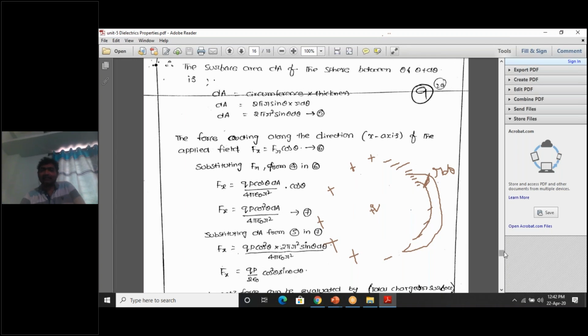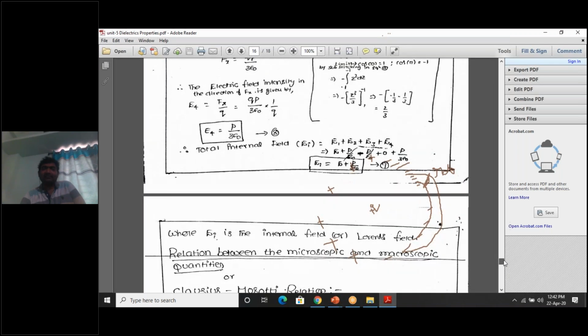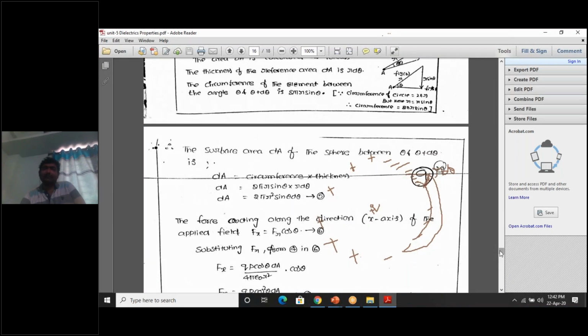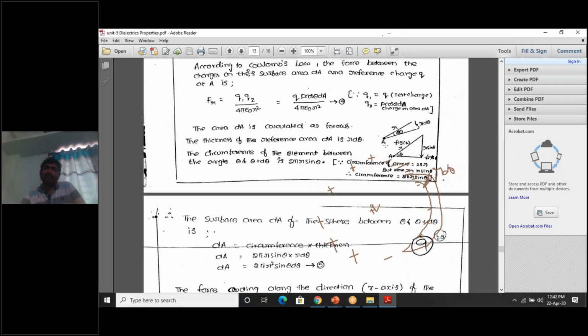How did you calculate it, sir? I am calculating by using this figure. If I take this part into consideration, d theta is the angle and r is the radius, it looks like a cone, and the arc length is equal to the radius into the angle, r d theta. So r d theta is nothing but the thickness of the dA area. So it is very clear.